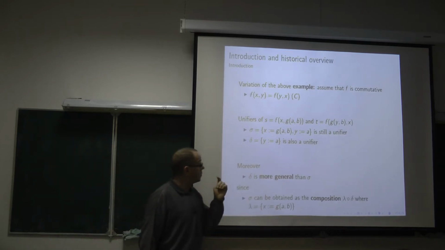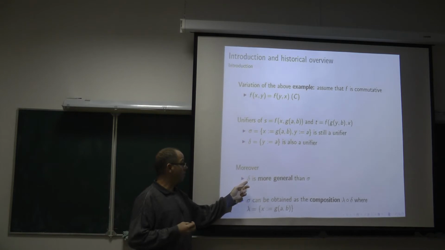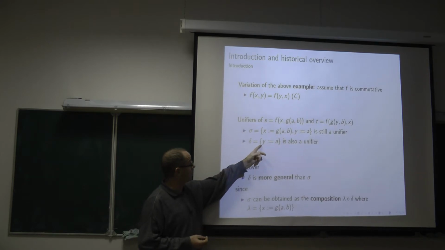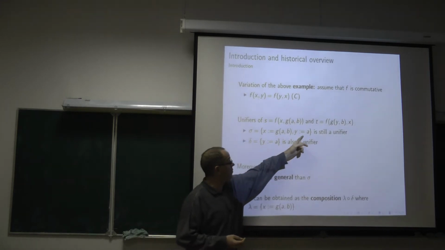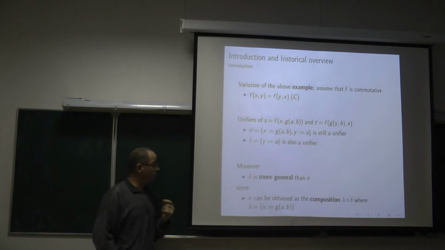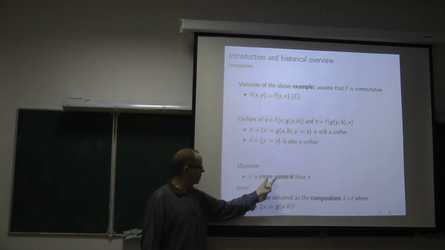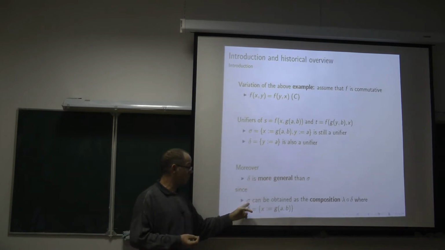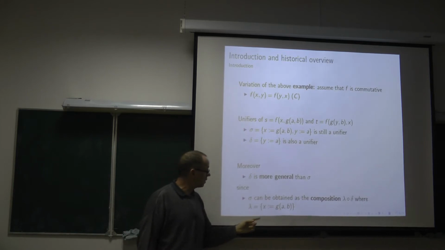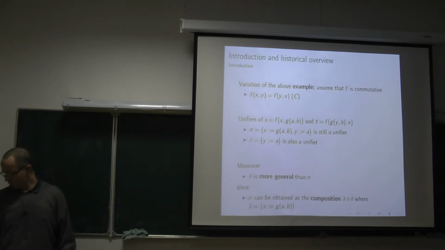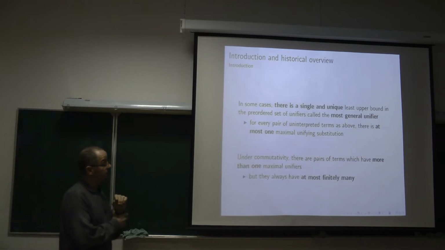Moreover, we can remark that the substitution delta is more general than the substitution sigma, because delta only is interested in y, and sigma also replaces y by the same a, but is also interested in the variable x. To give a more formal definition of what it means to be a more general substitution, delta is more general than sigma, because sigma, as a substitution, can be obtained as the composition of delta with another substitution which replaces x by f of a b. So here I am giving some concepts related to the unification theory.